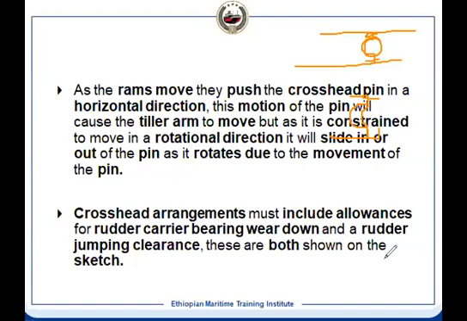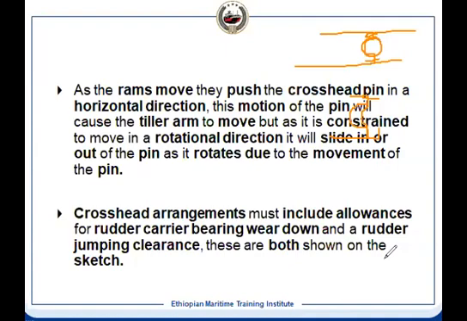What are these two? When the heavy sea is there, what will happen? The rudder will try to jump in the upward direction. That is called jumping clearance. And the carrier bearing, which we have seen is taking the load of the rudder, will slowly wear out. Then what will happen? The rudder will drop, move down.